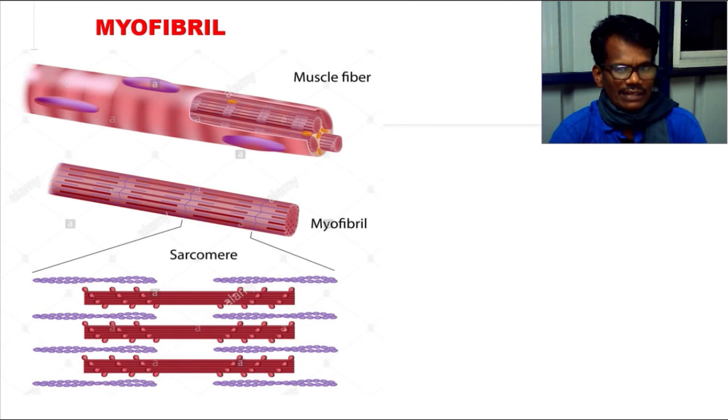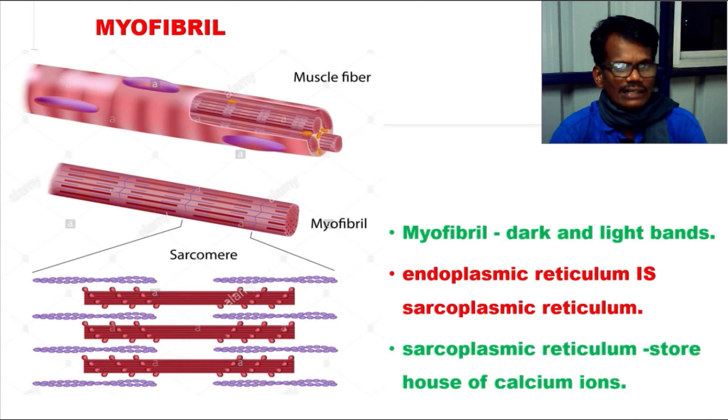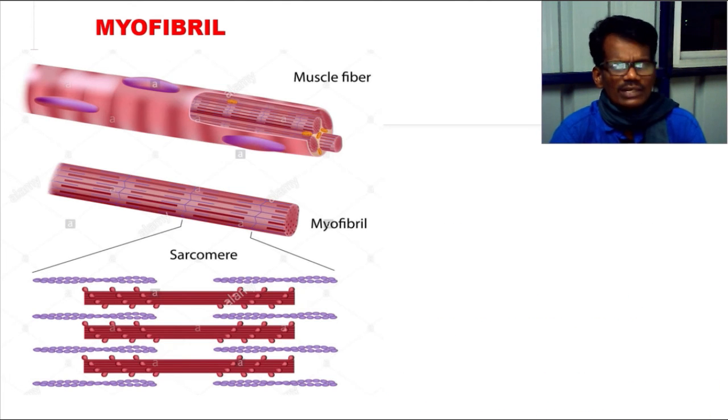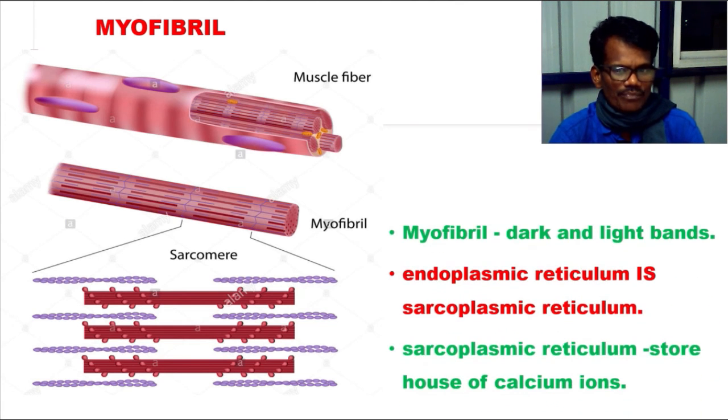This myofibril has alternating dark and light bands on it. We are going to see here about the myofibril. This myofibril consists of alternating dark and light bands. The endoplasmic reticulum of this muscle fiber, we call it sarcoplasmic reticulum. And the sarcoplasmic reticulum acts as the storehouse of calcium. So calcium is stored in this sarcoplasmic reticulum. In normal cells we call this the endoplasmic reticulum. And we'll see about the next one, that is the myofibril.